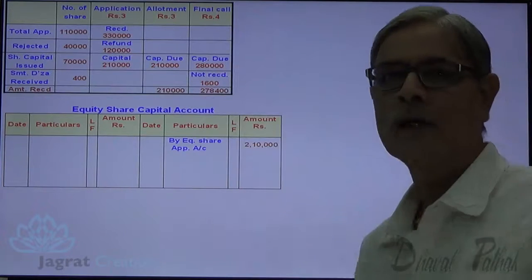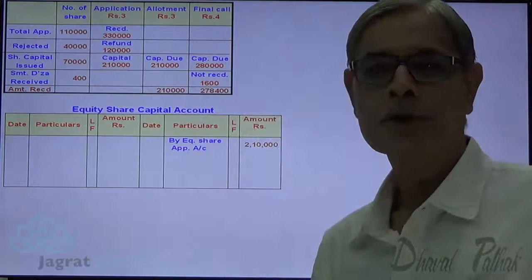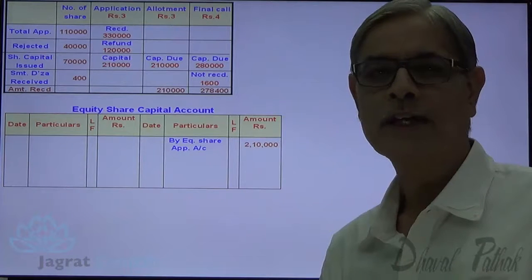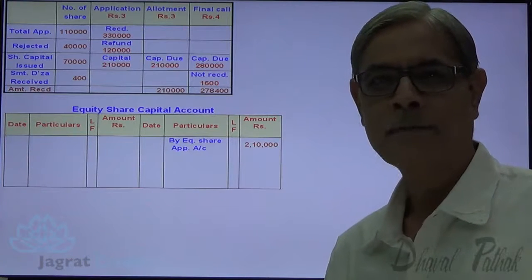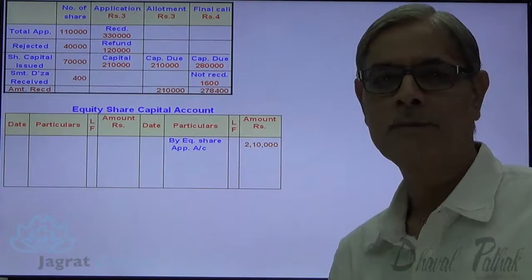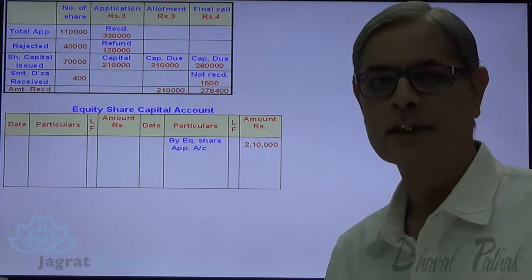Now I will write the entries from this column, allotment. Allotment money demanded, allotment money received. So share allotment account debit to share capital account credit, bank account debit to share allotment account credit. The amount demanded has been received. So let me write down these two journal entries, then we shall go for its ledger posting.